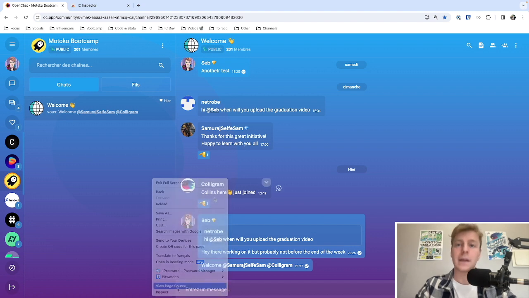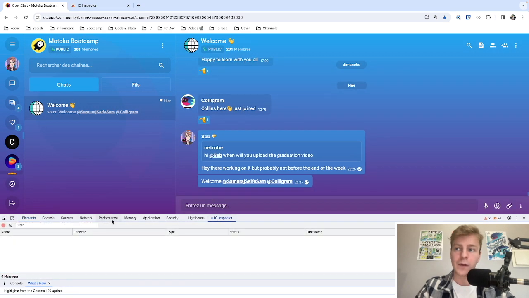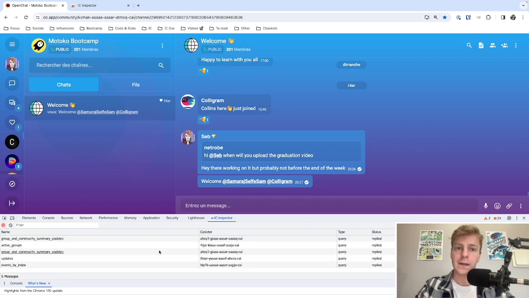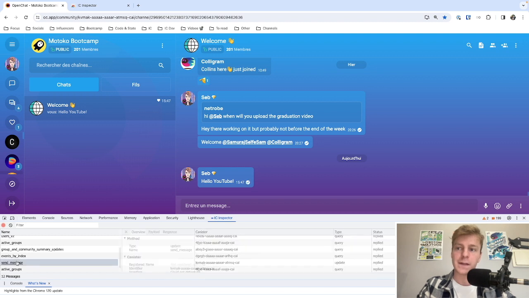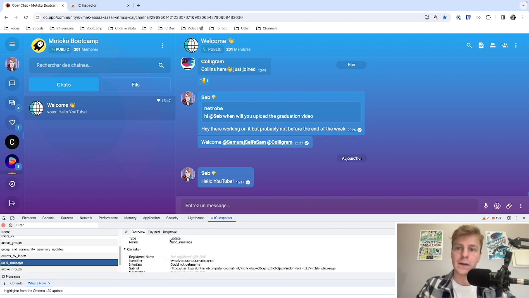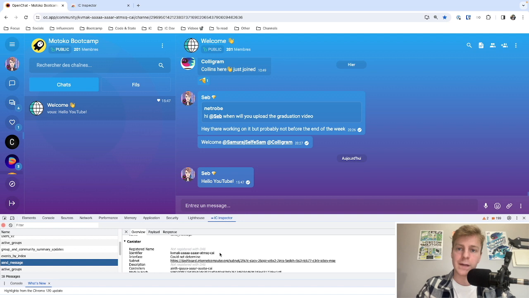For that, I will inspect the web page and open the IC Inspector. So the IC Inspector is on, as you can see here, and it's recording every interaction. As you can see, we have a few interactions going on already. Now, notice what happens when I send a message. As you can see, this new function has been sent called send message. It's update, and there is a canister ID here, which is actually the canister ID that I'm communicating with.